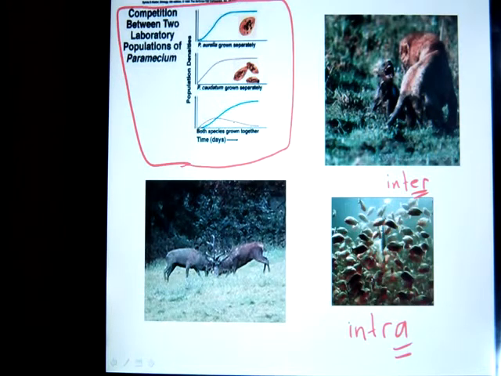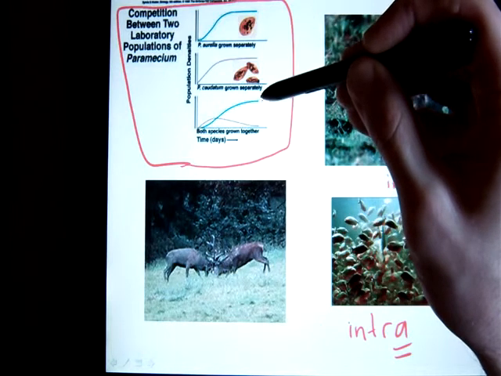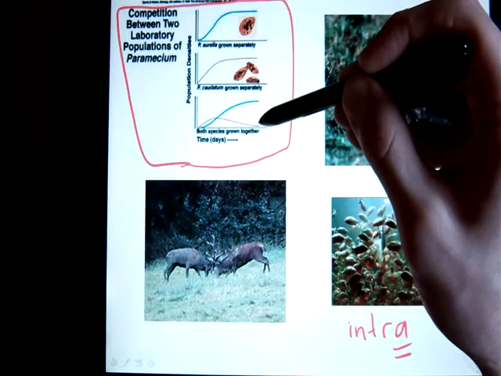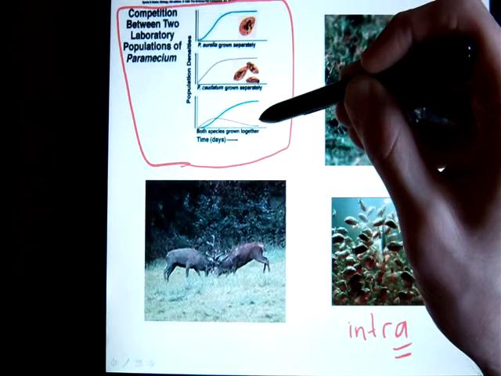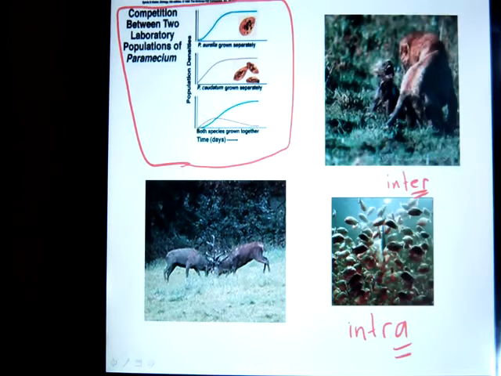Now this is the competitive exclusion principle. Obviously these two species are competing for the limited resources in that laboratory setting, in that petri dish. And this population is obviously the better competitor. This population is not as good a competitor, and you can see that they're clearly losing the battle. So that's a really good illustration of the competitive exclusion principle.